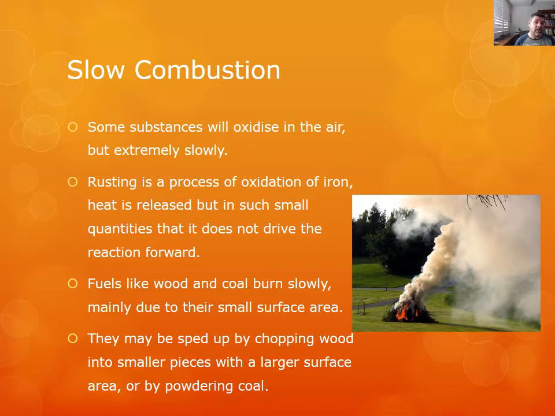Fuels like wood and coal can burn slowly due to their small surface area. We can chop wood into smaller pieces to increase the surface area, which increases the rate of the reaction. But if it's a very large piece of wood, then it will burn much more slowly. The combustion will occur as a much slower, controlled process. Coals that burn slowly can also be increased in terms of their combustion rate, again by changing the surface area by powdering, for example.